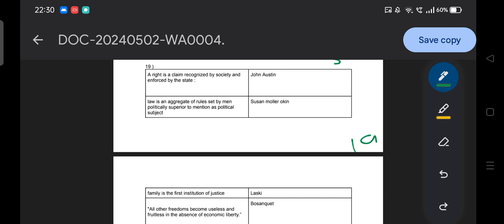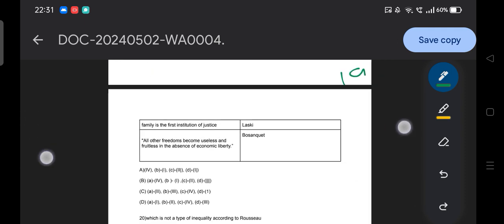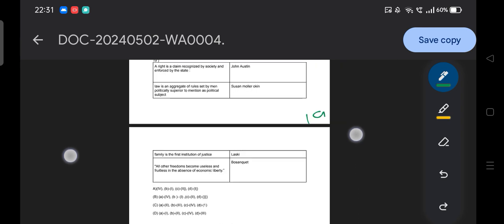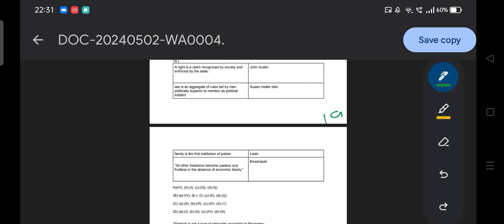I hope you all are attempting this question by circling on the OMR sheet, because our objective is to practice. Sorry, my mistake guys, I did not show you the required options, so please go through them. You can get extra time here because I had hidden the options. Hope it is visible to you.